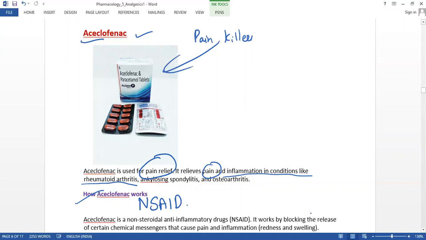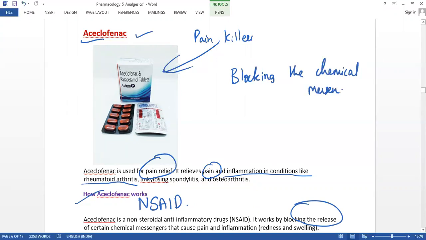So it works by blocking the release of chemical messengers into the body, which cause the pain, inflammation, redness, and swelling.